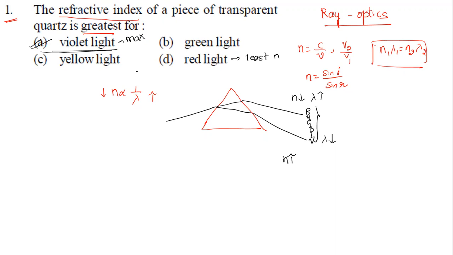Okay, so now this question is clear. The refractive index depends on the wavelength, inversely proportional. If it is the highest wavelength, it is the least refractive index. If it is the least wavelength, it is the highest refractive index. So that's the one thing. Okay, so this question is clear. Can I go for the next question?